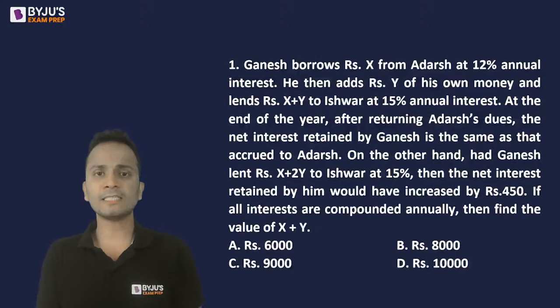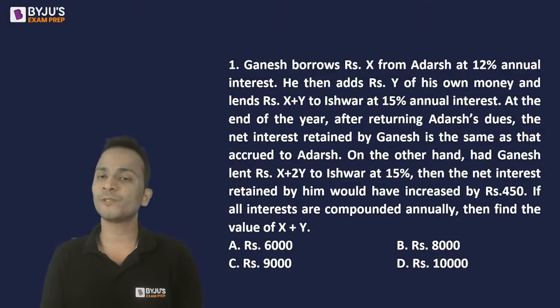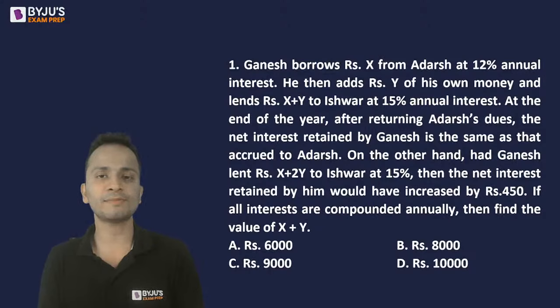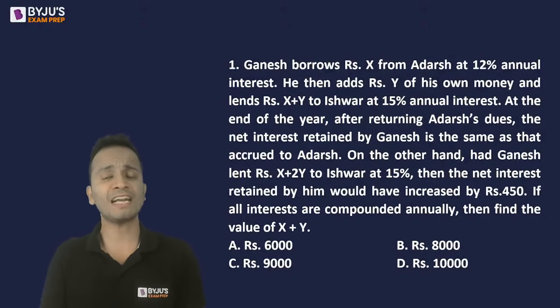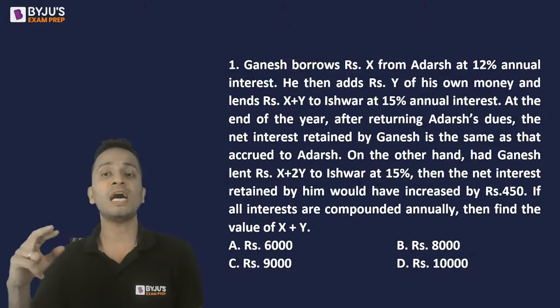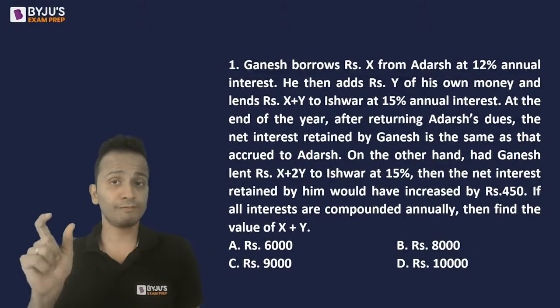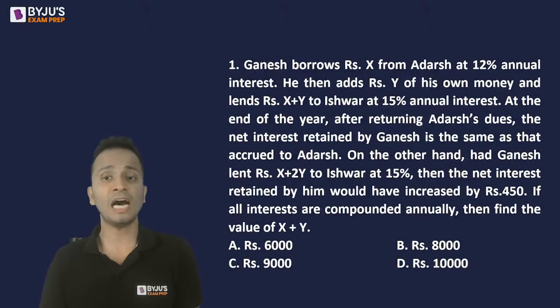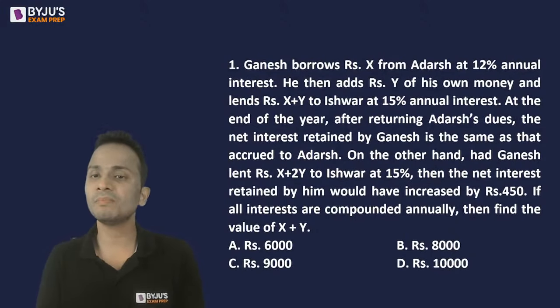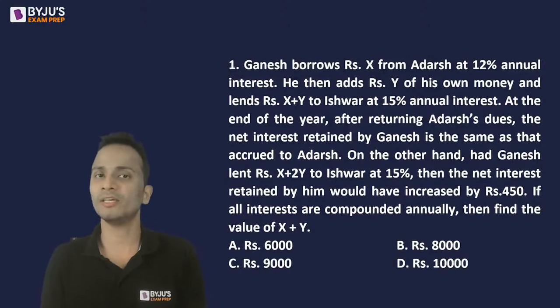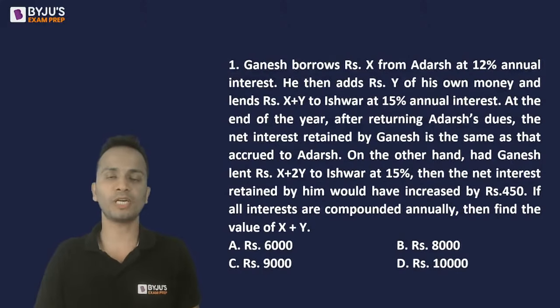The question says that Ganesh borrows rupees X from Adarsh at 12% annual interest. He then adds rupees Y of his own money and lends rupees X plus Y to Ishwar, the third person, at 15% annual interest. At the end of the year, after returning Adarsh's dues, the net interest retained by Ganesh is the same as that accrued to Adarsh. So this is the most important line.